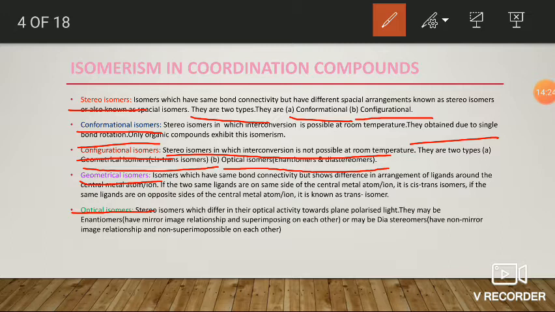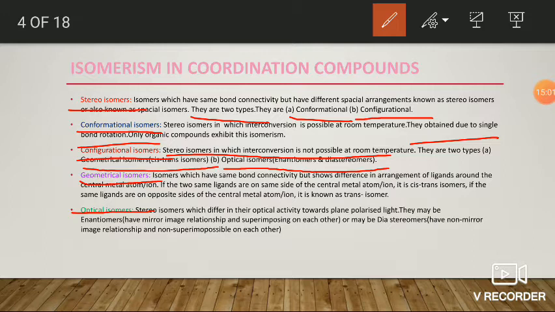If the solution of a compound interacts with plane polarized light by rotating its plane either towards the right or left side, then those compounds are considered optical active compounds, otherwise they are called optical inactive compounds.